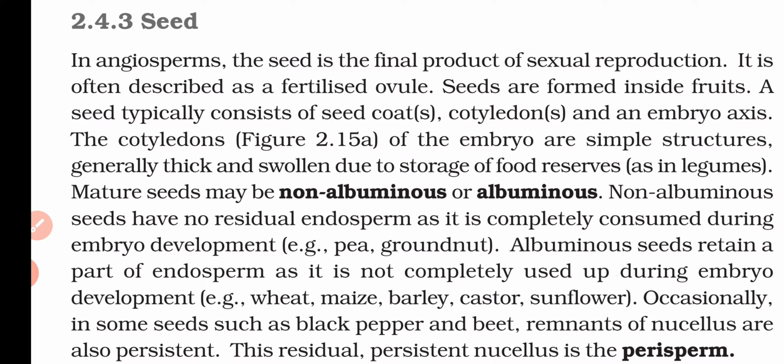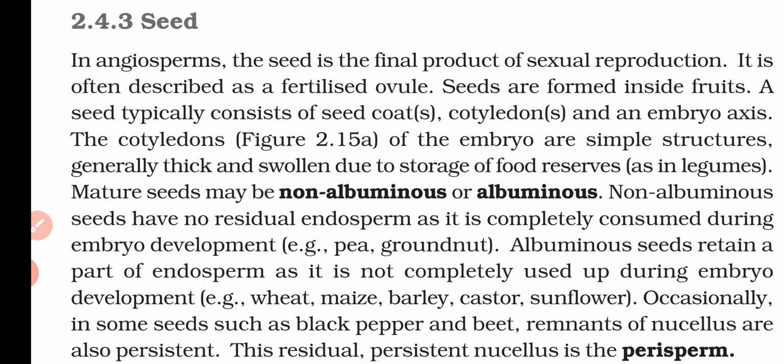Now, mature seeds may be non-albuminous or albuminous. If a seed does not have any food reserve at maturity, that means when the seed is formed it does not contain any reserve food, we can say it is a non-albuminous seed. But on the other hand, if a seed contains reserve food till maturity, we can say it is an albuminous seed.